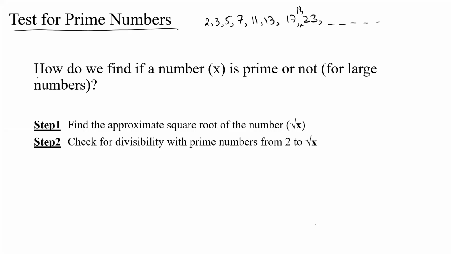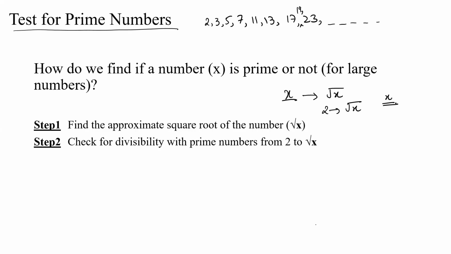So how do we find if a number x is prime or not? The first step is to find the square root of that number. For example, if you are checking if a number x is prime or not, you find under root of x. And then for all prime numbers ranging from 2 to under root of x, you test for divisibility of x with all of those numbers.